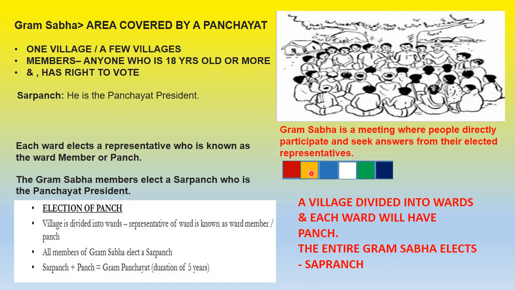So all these Panch plus the Sarpanch will collectively form the Gram Panchayat. Each ward elects a representative who is known as ward member or Panch, and the Gram Sabha members elect a Sarpanch who is the Panchayat president. So the Panchayat president is the Sarpanch. The tenure for Gram Panchayat is 5 years.